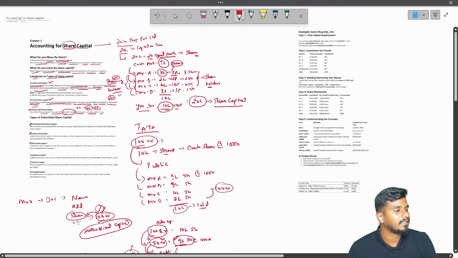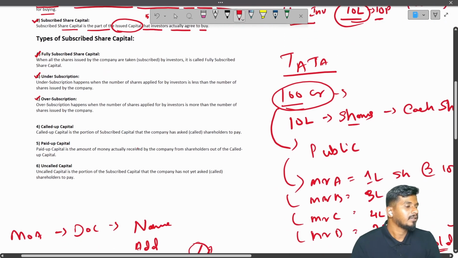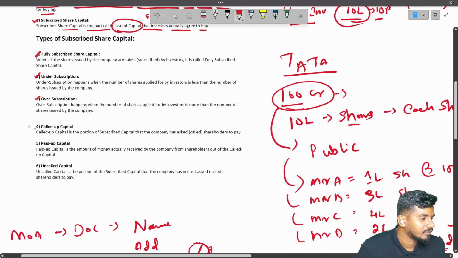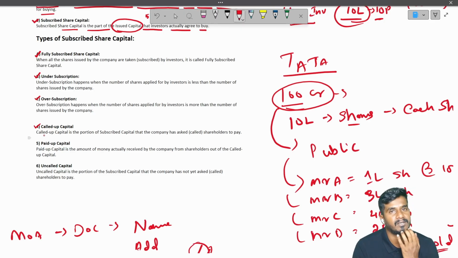So, let us see another type. Fourth one is called up capital. What do you mean by called up capital? Let us read it once, then we'll understand.